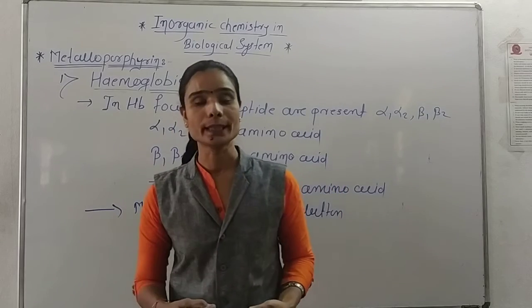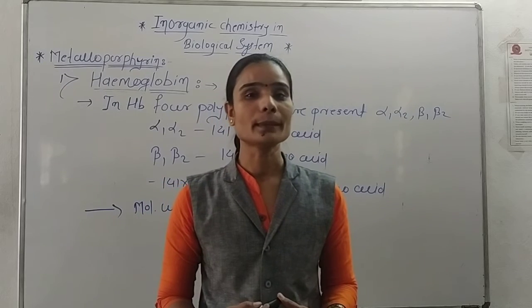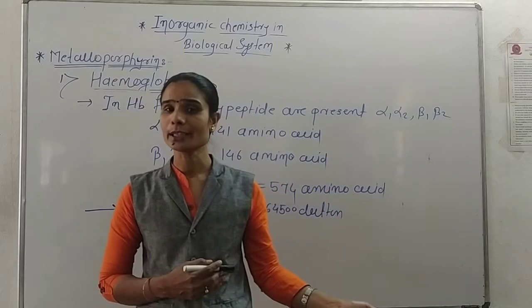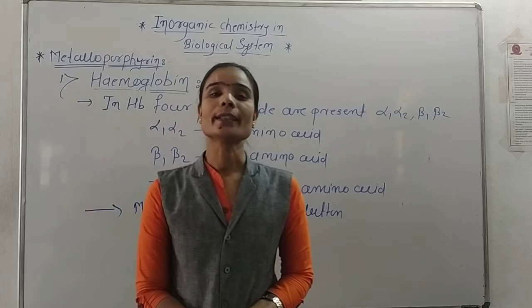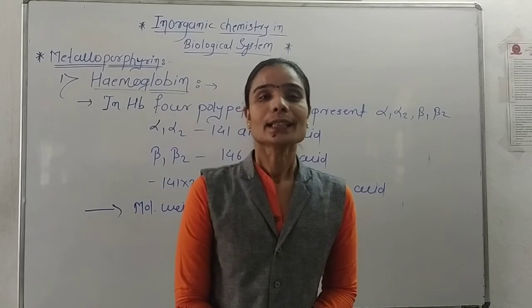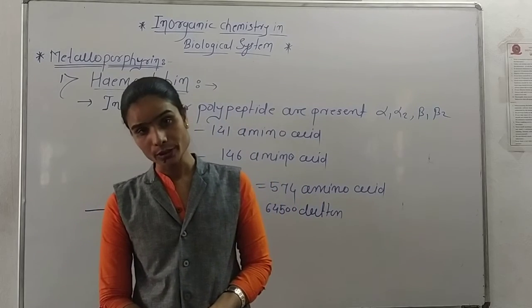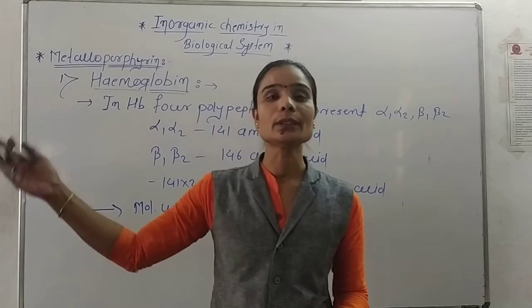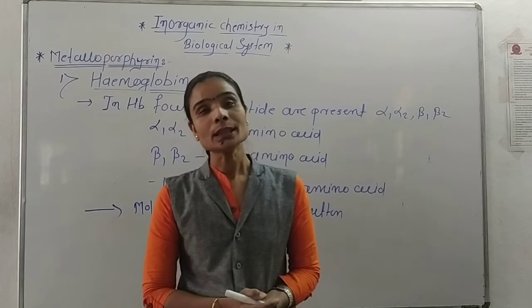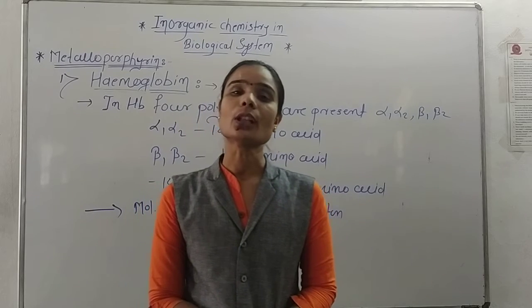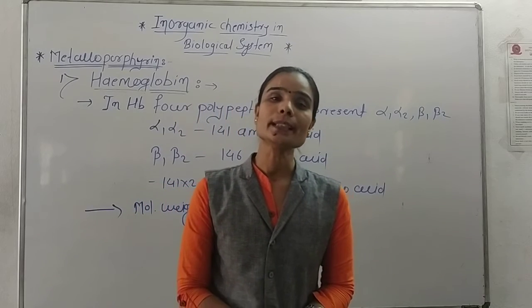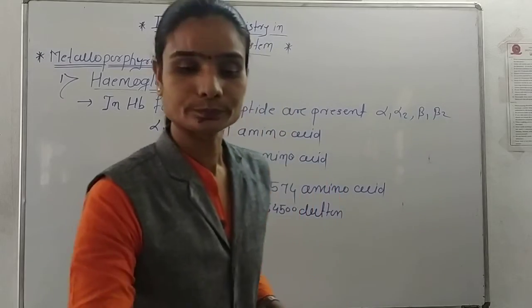So in hemoglobin, the 5th position is occupied by a water molecule and the 6th position is occupied by the nitrogen of the histidine amino acid. The water molecule at the 5th position is replaced by the oxygen molecule, and the hemoglobin is converted into oxyhemoglobin, which has red color.